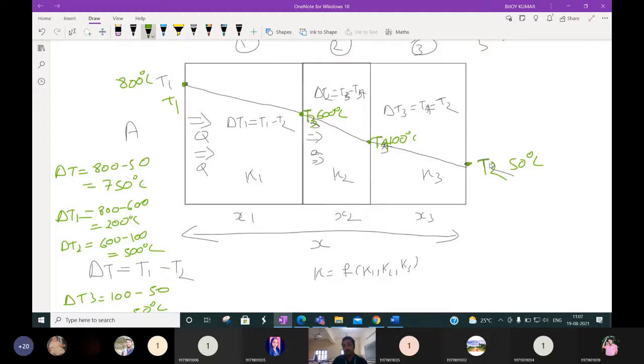You are asking why we take T2, not T4? I just take this nomenclature. This is T1, T2 because overall you have to calculate, and T3 and T4 are intermediate temperatures.